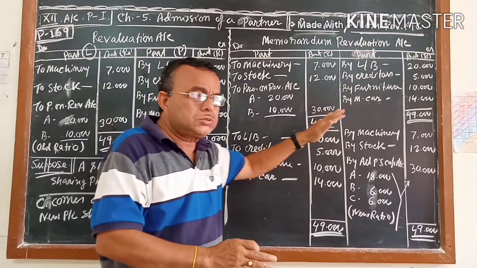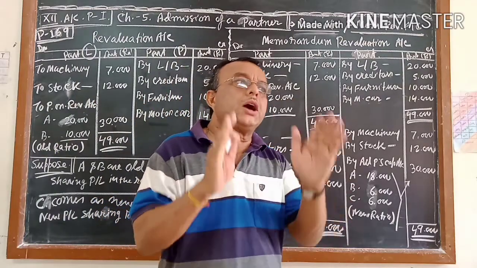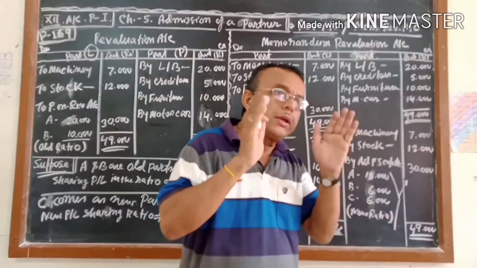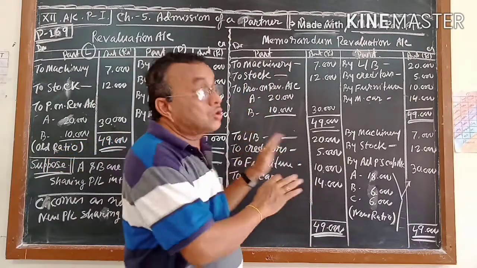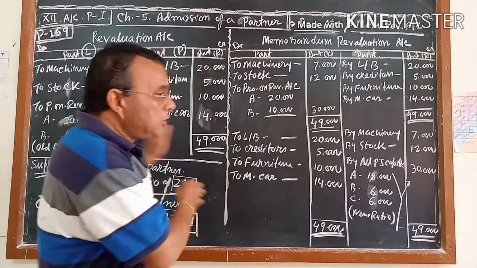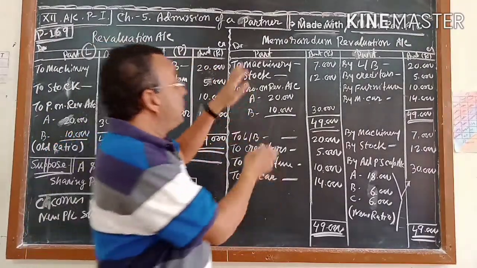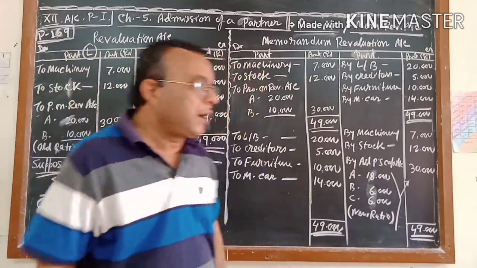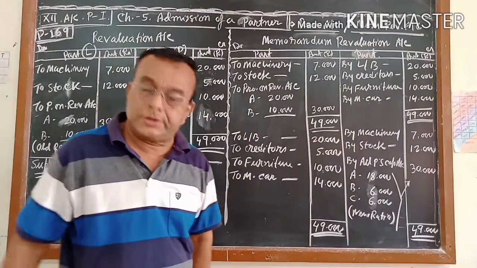But when you do the memorandum revaluation account, at that time they are telling you that in the new balance sheet, we do not want to show the market value, we want to show the book value. But the changes of assets and liabilities, that effect we also want. This is called the memorandum revaluation account. In only a revaluation account, the market value will show in the new balance sheet, and in the memorandum revaluation account, the book value will show in the new balance sheet. But whatever changes of assets and liabilities come, you want that effect also.